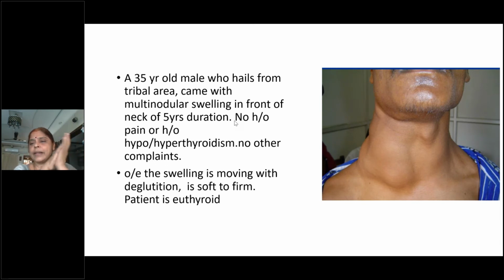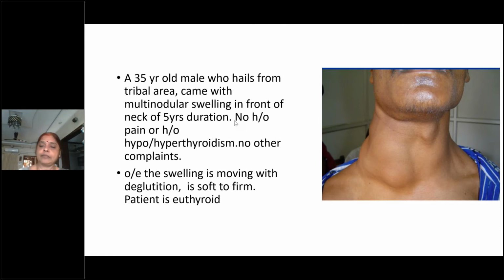Where do you have the pulsations? Very good. Saima is correct. Pulsations and prominent veins. Where do you look for the pulsations and where do you look for the prominent veins? Over the swelling and in the presternal region also. There can be. I'll show some pictures where there are prominent veins. And then pulsations normally you find at the upper pole of the swelling.